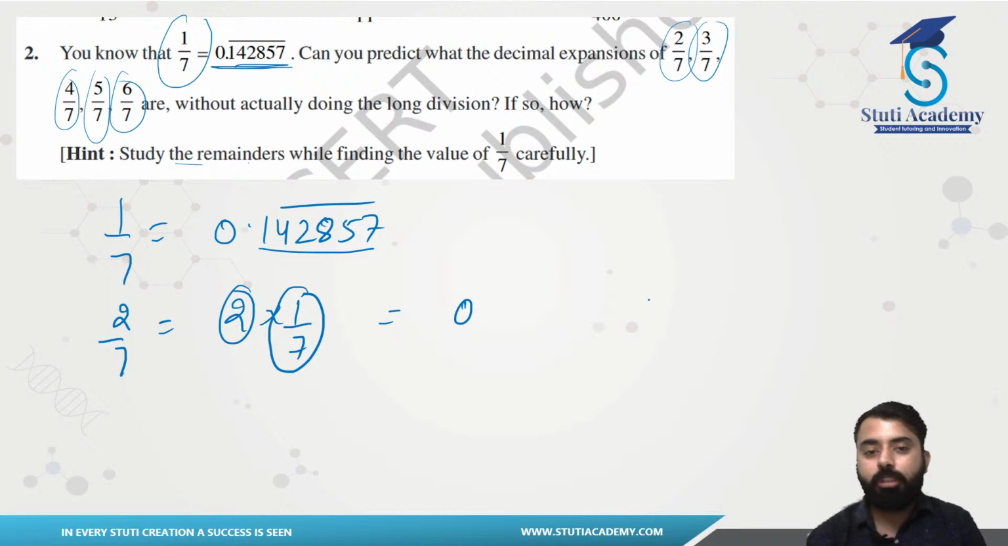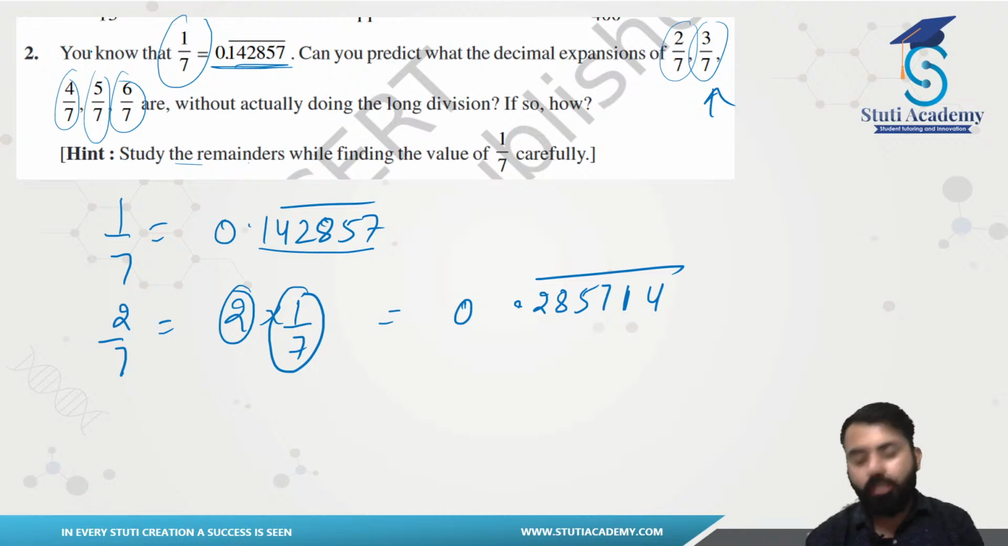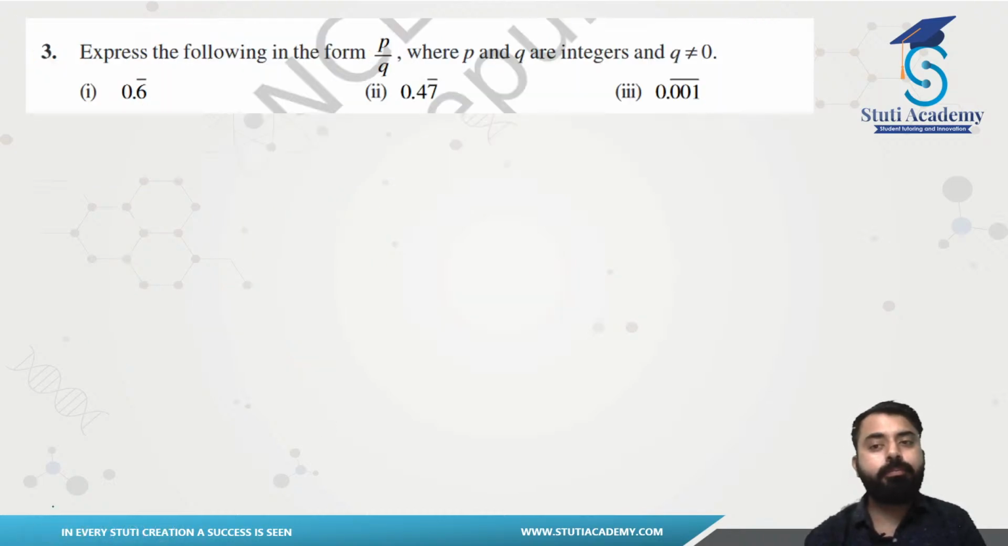Let's see, it will be a 14, that will be an 11, 16 and 17, that will be a 5, that will be an 8, that will be a 2. So it is what, 0.285714. Similarly, you can find out the value of 3 by 7, 4 by 7, 5 by 7 or 6 by 7. So I hope you guys understand this.